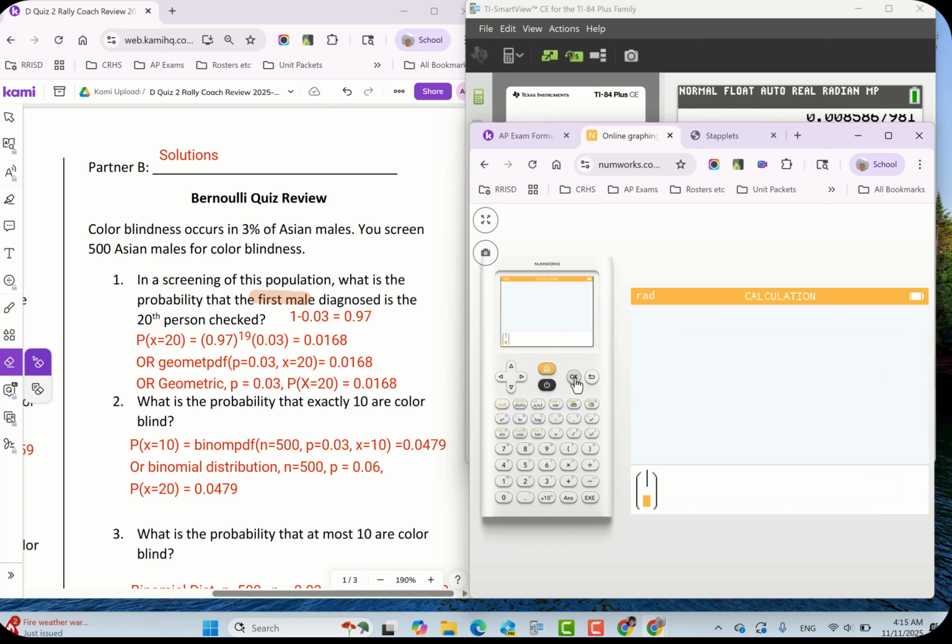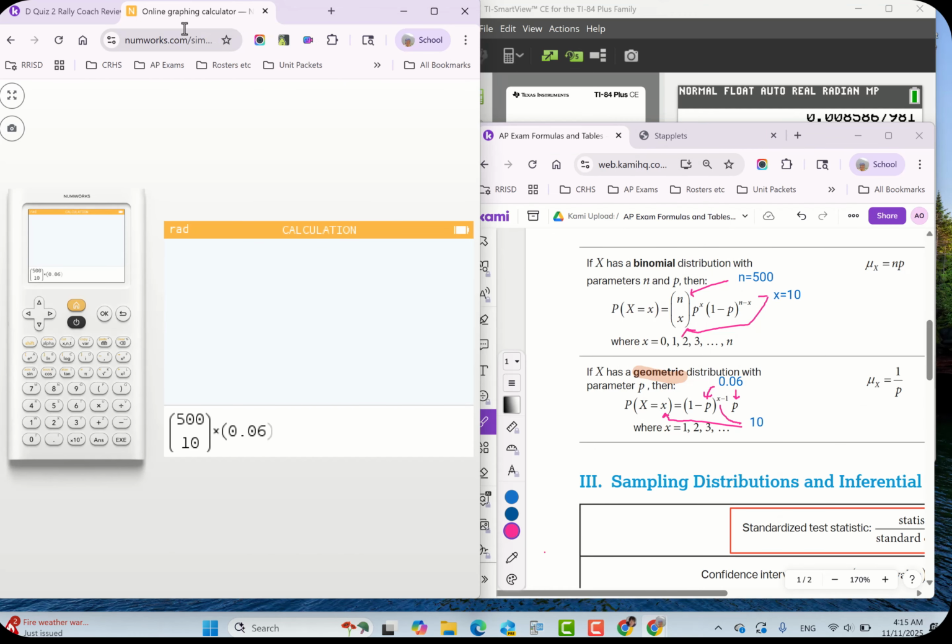It's a combination. So I just put in, the first number is N and the second number is 10. Then we go times, it's going to be your P, 1 minus P. Actually, I think they did P first, so we're going to do it in the right order. So it's going to be your P. How many times does P have to occur? Here, I'm going to temporarily move this over here so you can see what's going on.